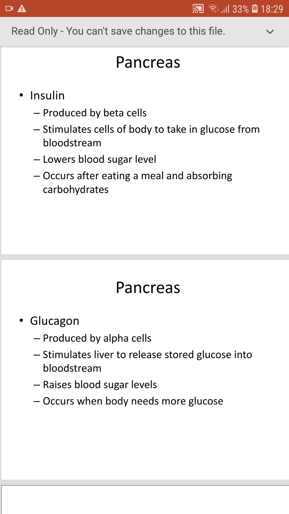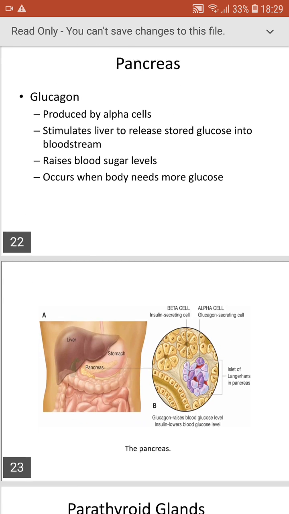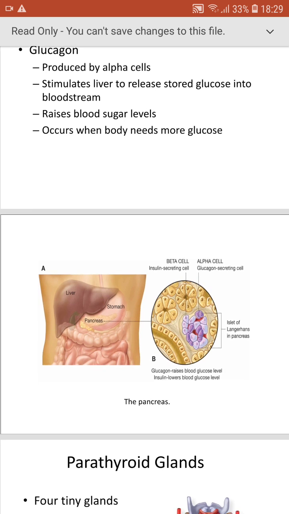So the blood glucose gets increased by whatever we eat. The glucose will be stored in the form of glycogen in the liver. This glucagon will stimulate the liver to release the glucose from the glycogen into the bloodstream. And this is again the picture of pancreas. Alpha cells will release glucagon and beta cells will release insulin. Glucagon will raise the blood glucose and insulin will lower the blood glucose.